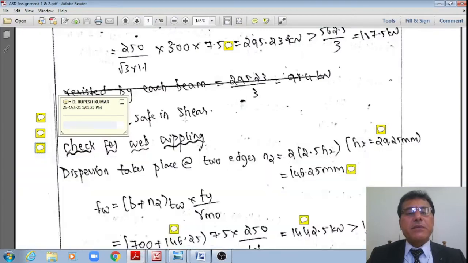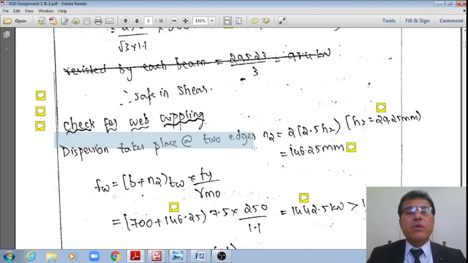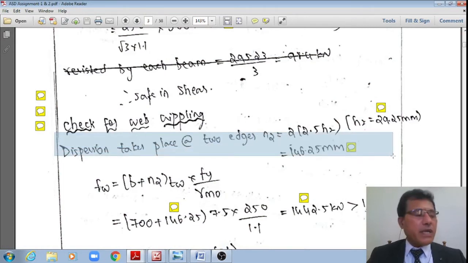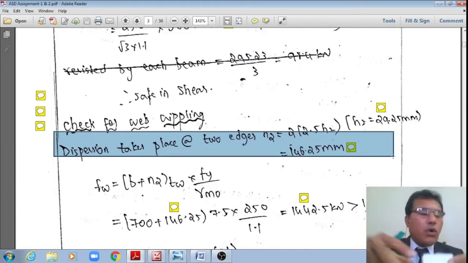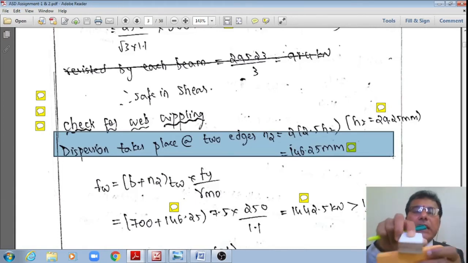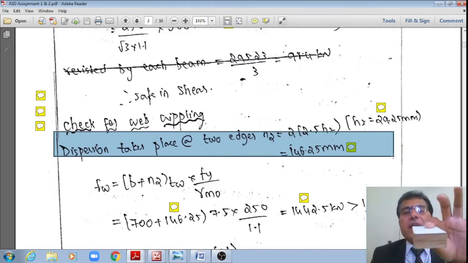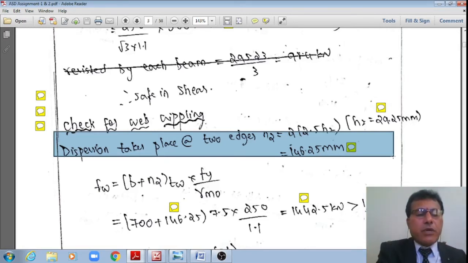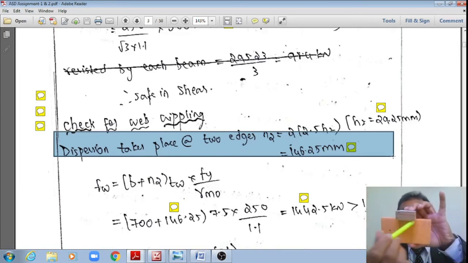Upon substitution, I'll just recall that formula. Dispersion takes place at the two edges because the load is put on a base plate, which is transferring the load on either side of the top compression flange. Therefore, B in this case is equal to 700 mm, which is the width of this base plate, throwing the load on either side with a dispersion of 1 is to 2.5.